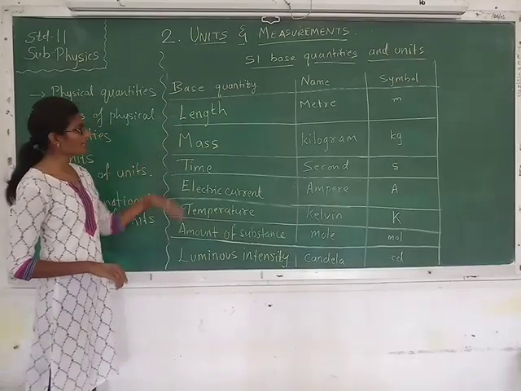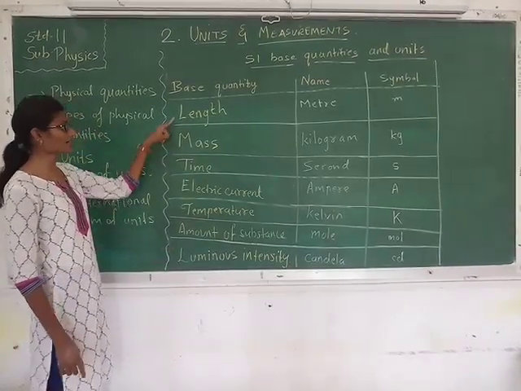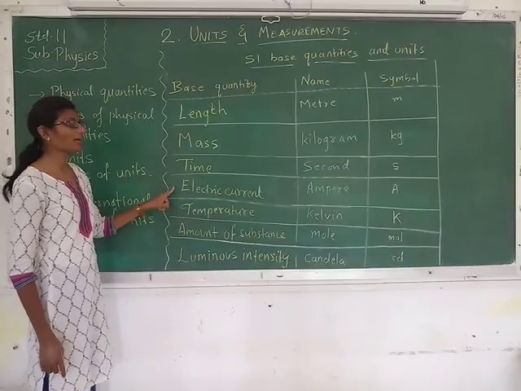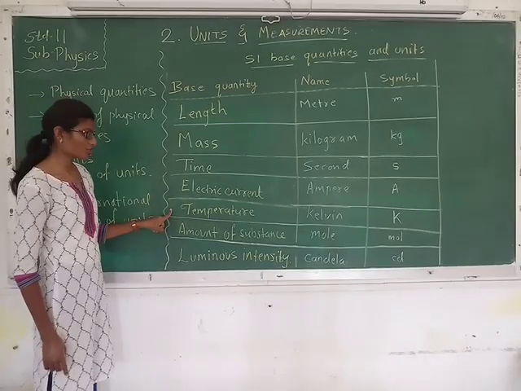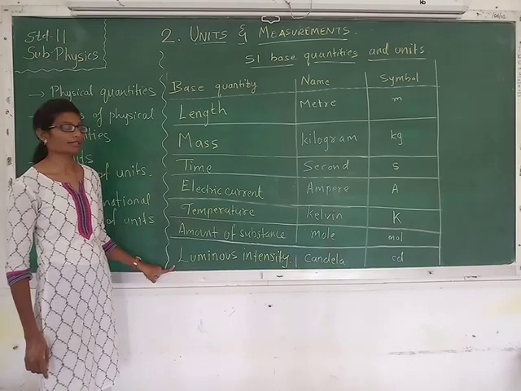So the 7 base quantities, or the 7 fundamental physical quantities, are length, mass, time, electric current, temperature, amount of substance and luminous intensity.